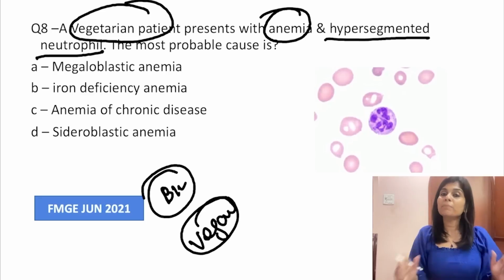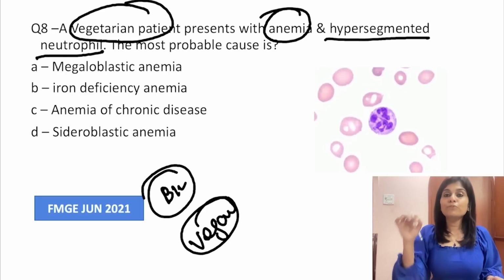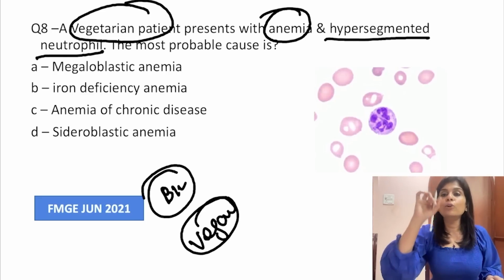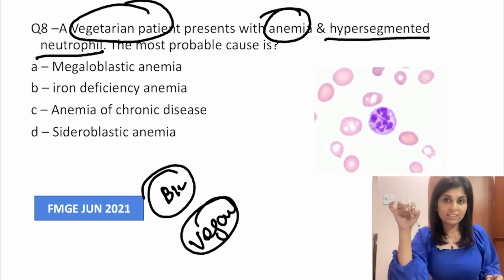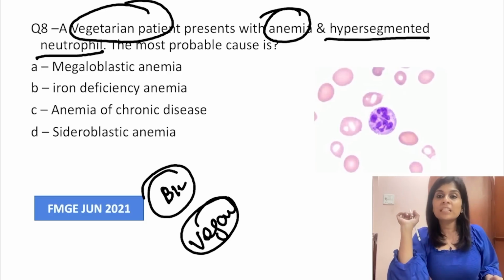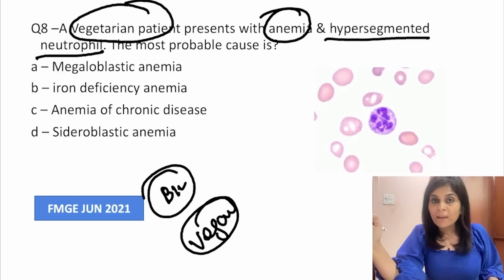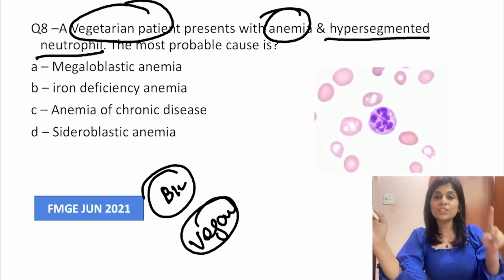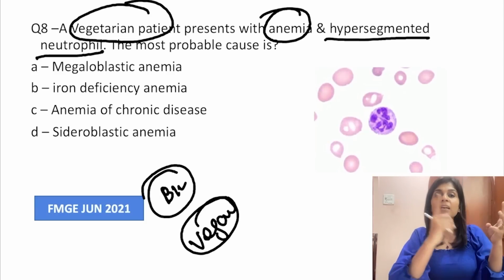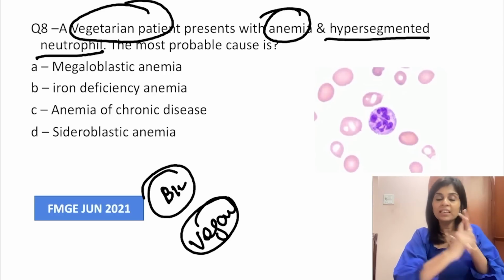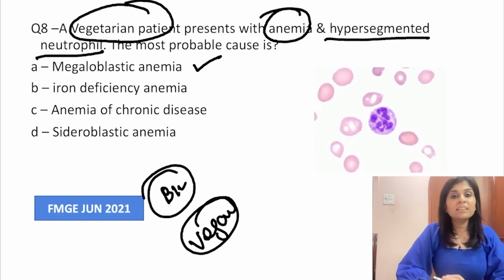What are hypersegmented neutrophils? Presence of neutrophil with more than or equal to 6 lobes in the nucleus. Yeah, more than or equal to 6 lobes in the nucleus. That's called as hypersegmented neutrophil, and that's the first sensitive finding for megaloblastic anemia. Okay, so what is the right answer here? Vegetarian patient presenting with anemia and hypersegmented neutrophil is a sign of megaloblastic anemia.